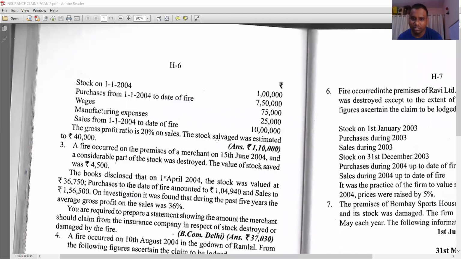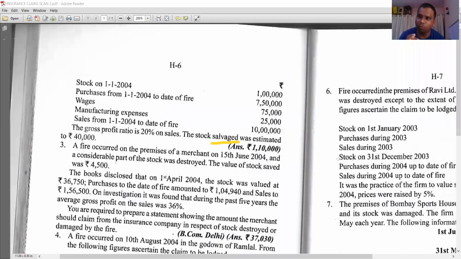Next, this is important, students. The stock salvaged, underline the word salvaged. You can use the synonym saved. Underline the word salvage, or you can use the word saved. Salvaged or saved, 40,000. What is the meaning of this? Stock was destroyed, but we have saved 40,000.